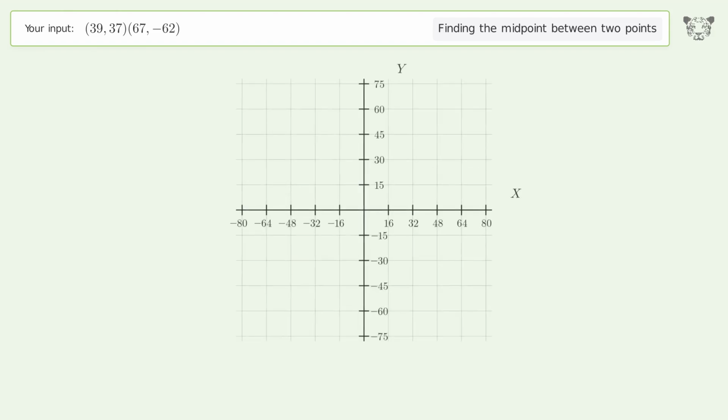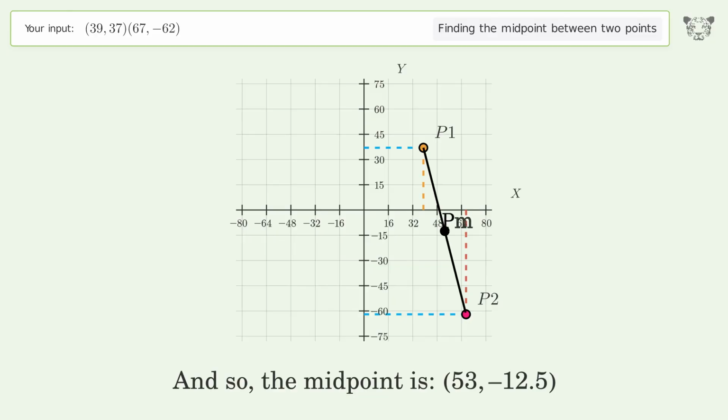And so, the midpoint is 53, negative 12.5.